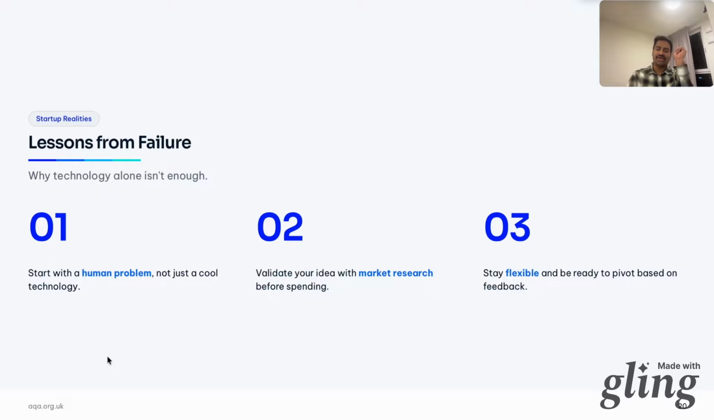And second, validate your idea with market research before spending money on it. Don't spend £1 million on inventory before you know if anyone will buy it. Third, stay flexible and be ready to pivot. Your first idea might fail. Be ready to change direction based on feedback. Next, let's look at ways to add value.